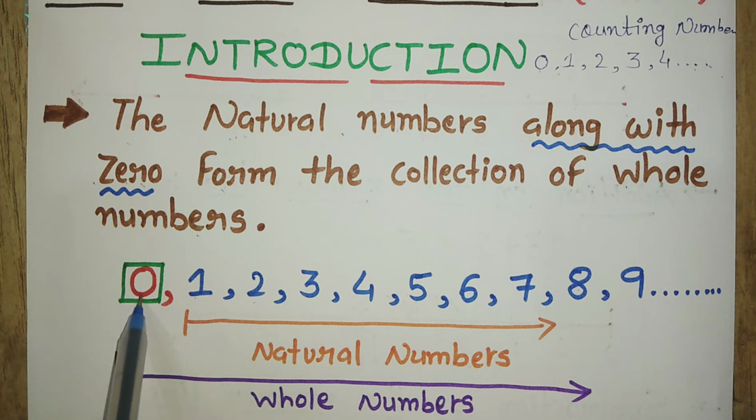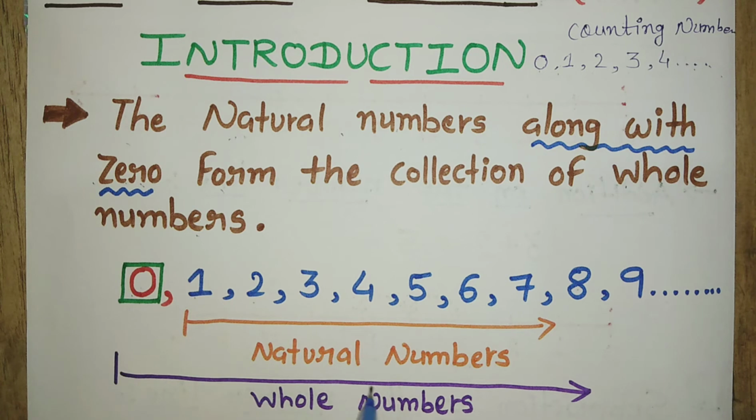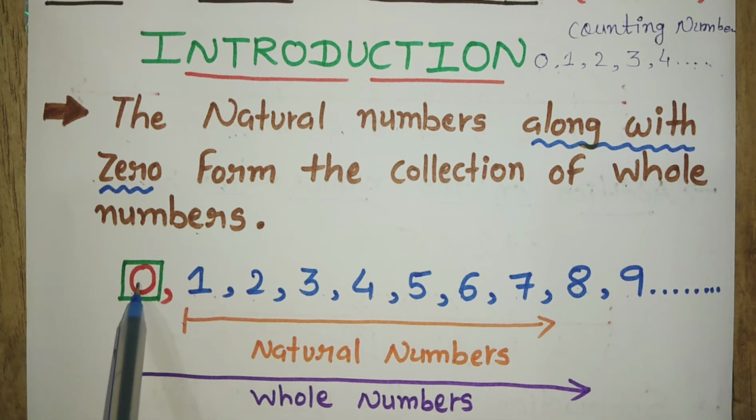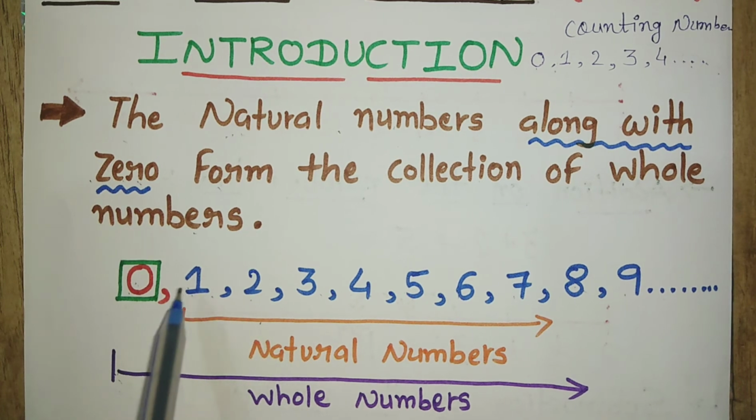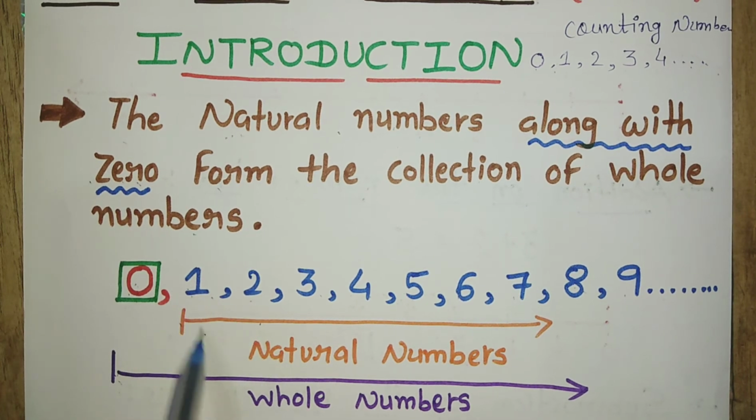And if I include 0 before the 1, it will start from 0, 1, 2, 3, 4, 5, 6, 7, 8, 9 and so on, because the numbers are infinite. The natural numbers will start from 1 and the whole numbers will start from 0.